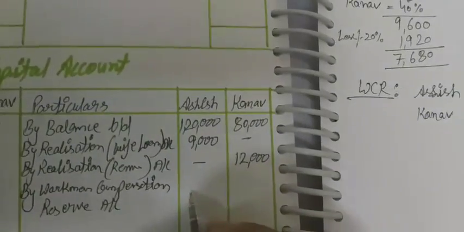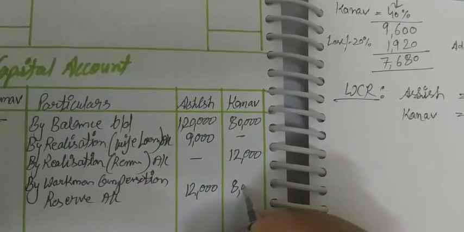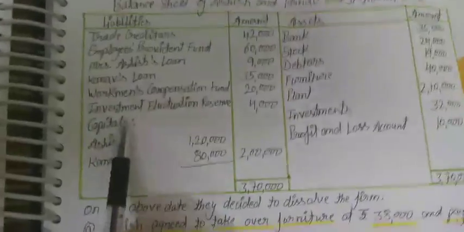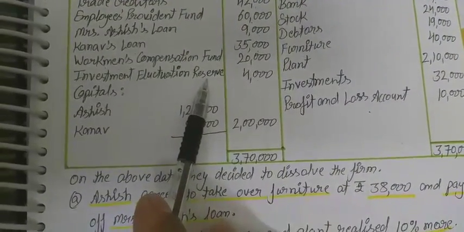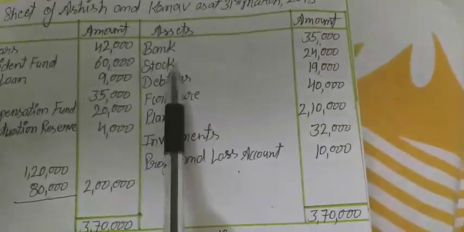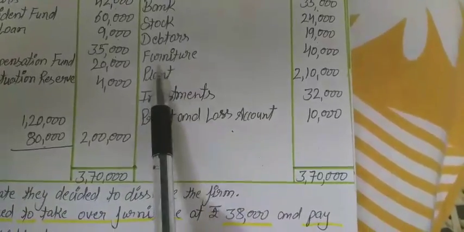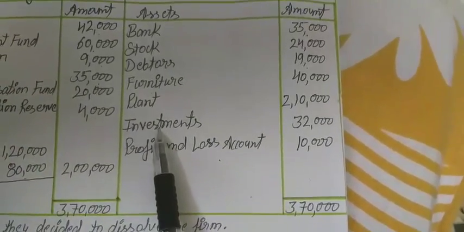So 12,000 to Aziz and 8,000 to Kanav. WCR is also distributed. The payment of IFR is already done. Partners' capital account is already transferred. Bank account balance is already transferred. Stock, debtors, furniture, plant, investment, these assets we have already written off in the realization account.